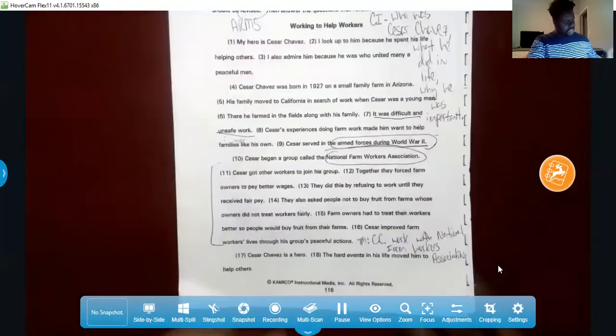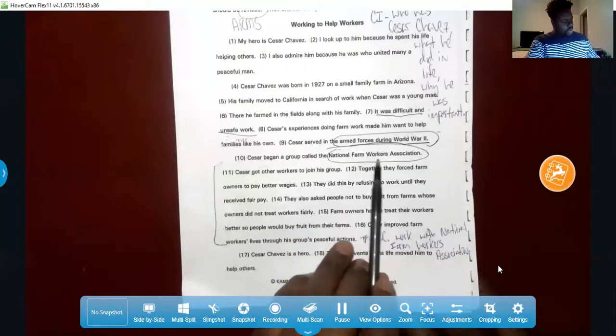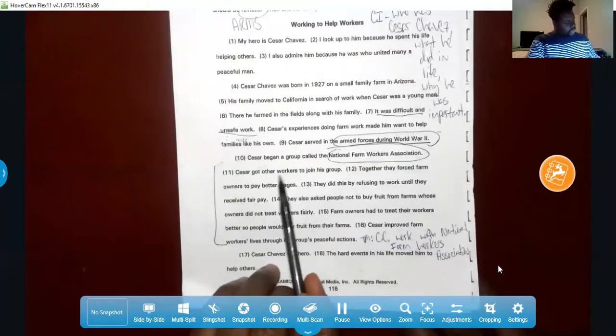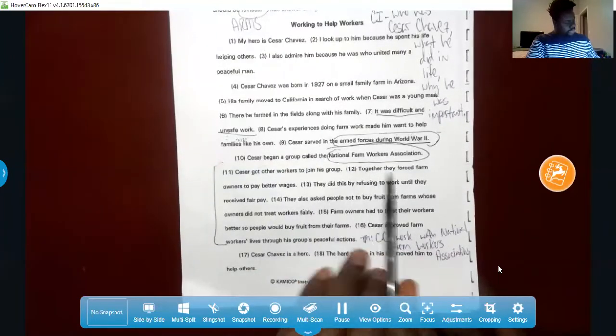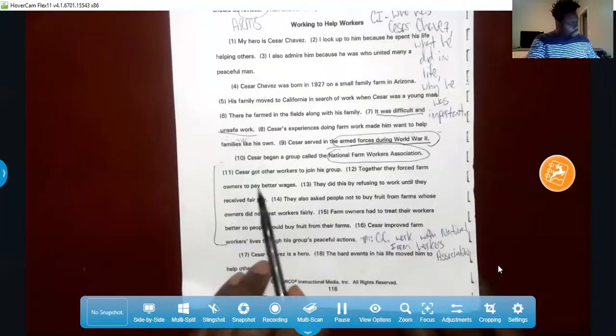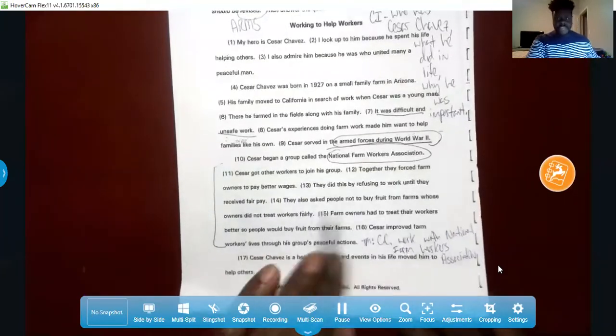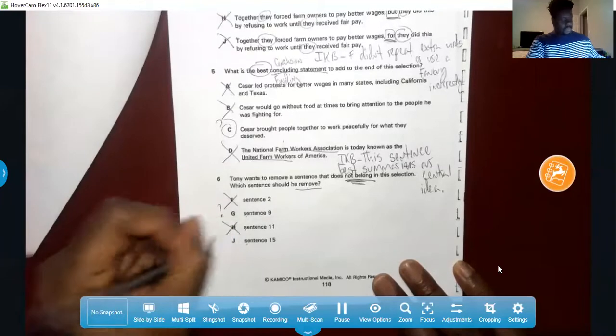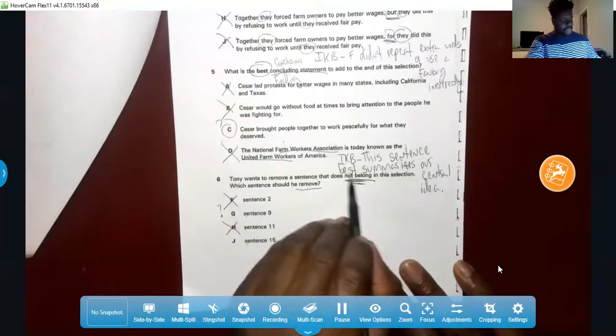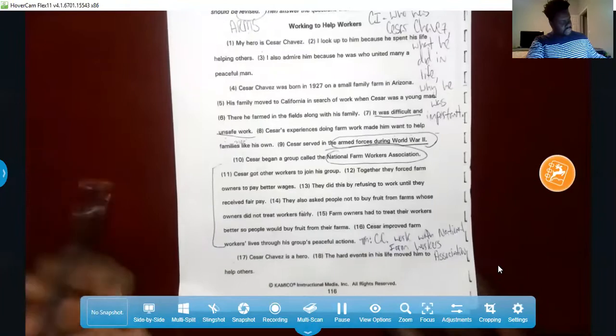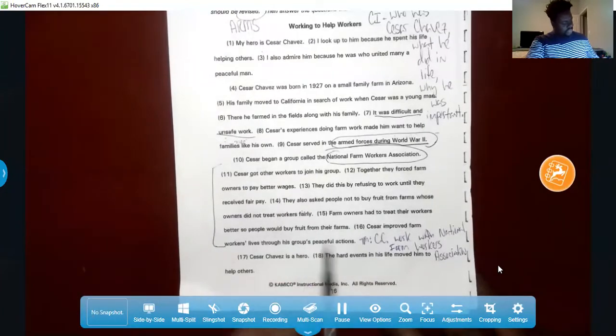Let's look at sentence 11. Again, 10 and 11 I'm going to read together. Cesar began a group called the National Farm Workers Association. Cesar got other workers to join his group. Together they forced farm owners to pay better wages. Those kind of flow to me. So that belongs. Sentence 15. We'll read 14, 15, 16.